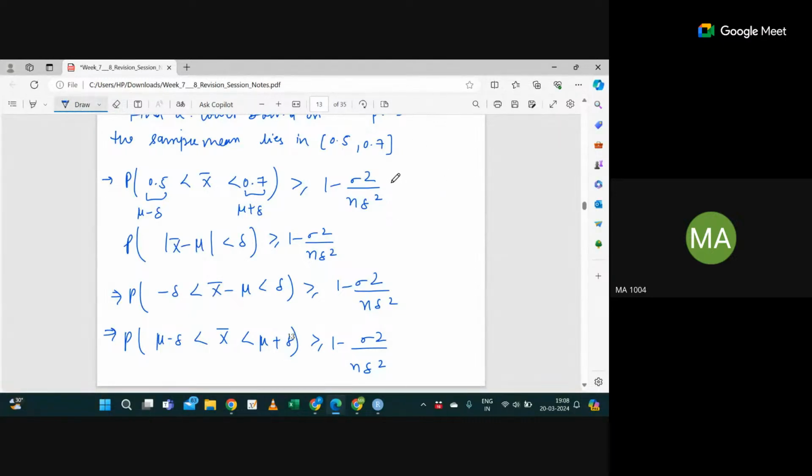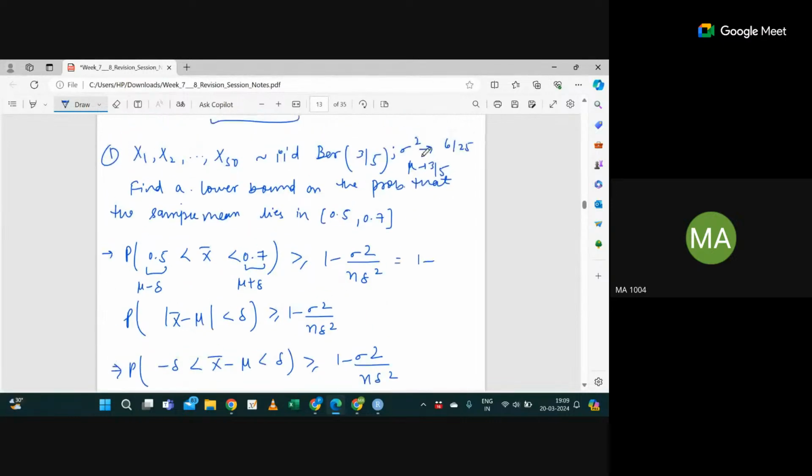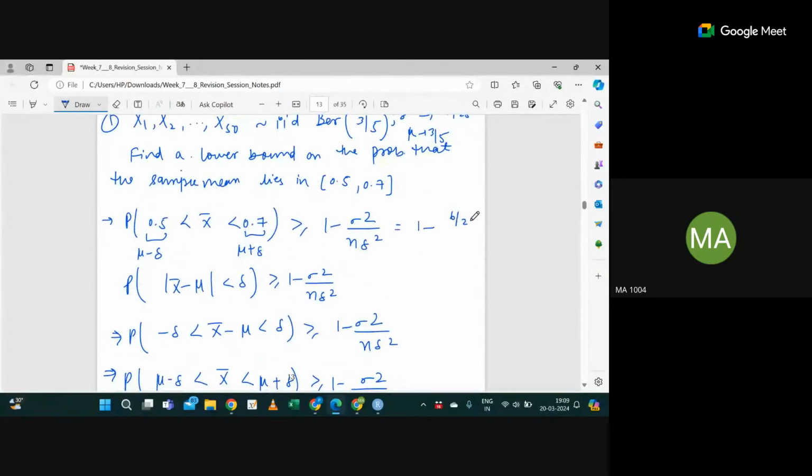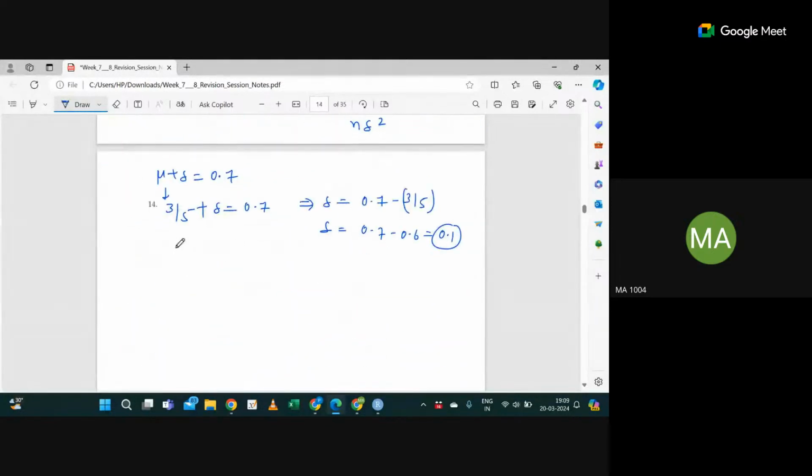So this quantity will be equal to 1 minus sigma square, which is 6 by 25, divided by n, which is 50, into 0.1 square. The value you get after calculating the right hand side will be the lower bound. Is this fine?